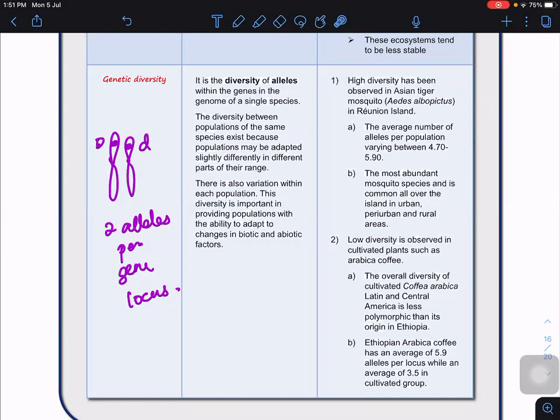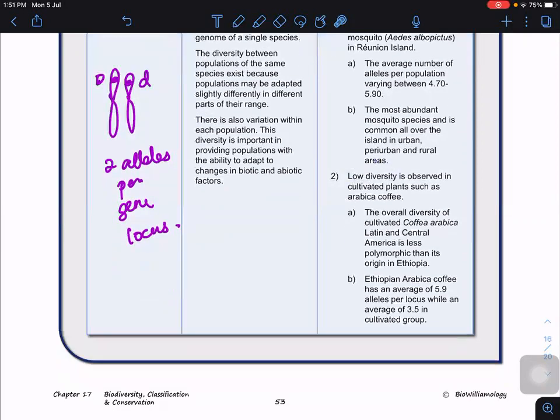So what does low diversity mean? Low diversity can always be found in cultivated plants, where we promote inbreeding and also homozygosity. Can you see that? For example, the cultivated Arabica coffee plants are less polymorphic.